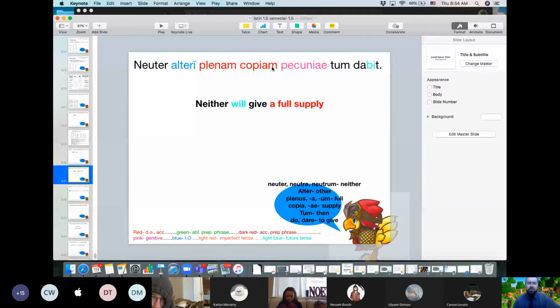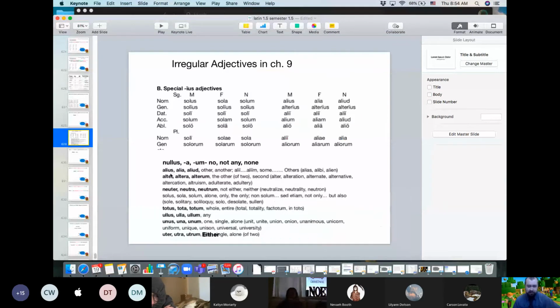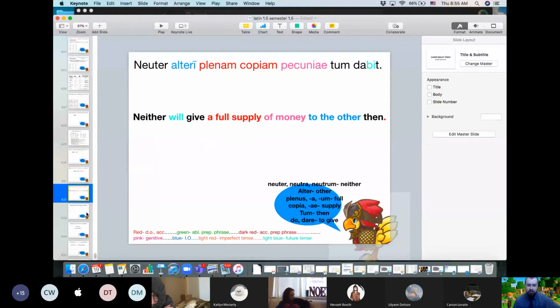So plenam copiam here are direct objects. Almost every time we've seen copia, it's been plural, and we've translated it as troops. But here it is just good old supply. So neither will give this direct object of this genitive. Tum is just then. It's a very bland adverb that just means then. To, and now we have a reason why alteri is dative, to the other. Alter and alius are these new adjectives that mean other. And here it's kind of functioning like a pronoun. So that's that pronoun right there. I'll go back. But alius and alter kind of both mean other. Sometimes they can mean another or the second, maybe, if there's a list of things happening. Good. All right, any questions on that one?